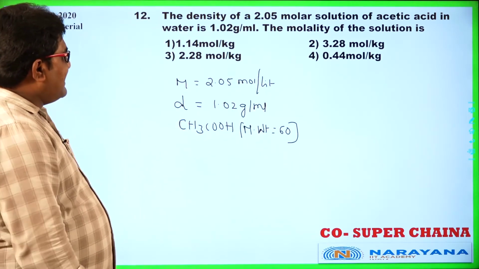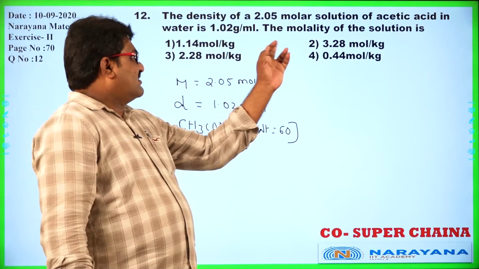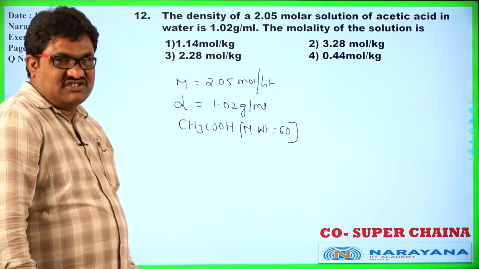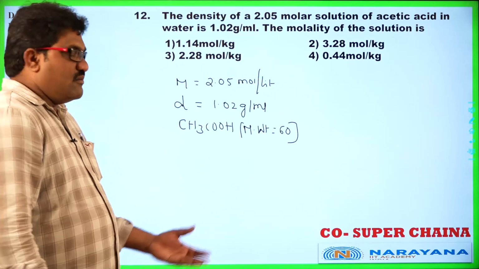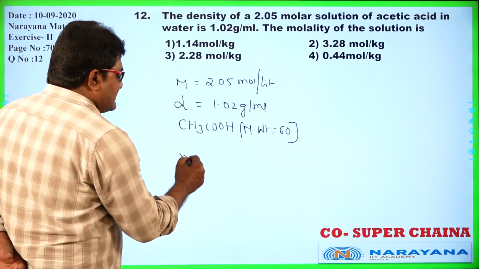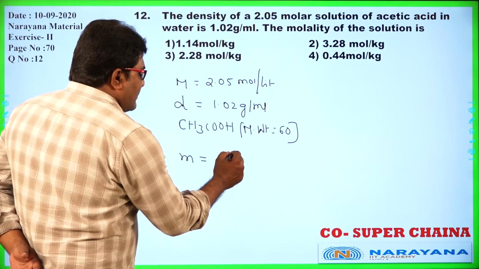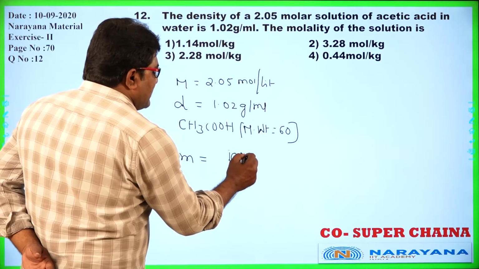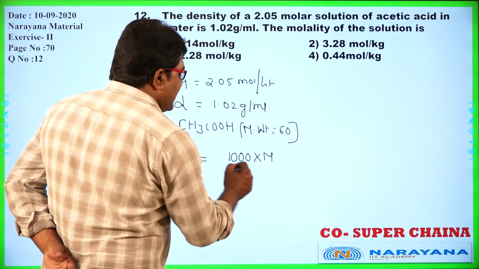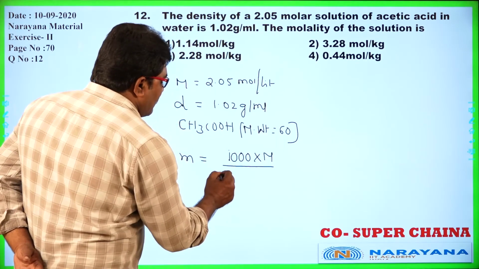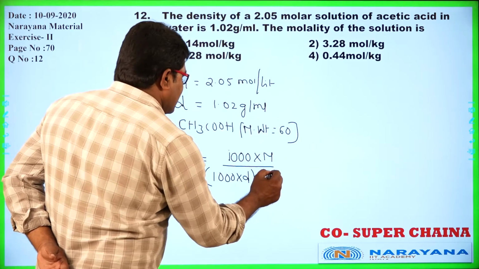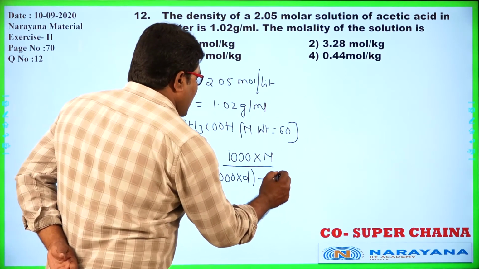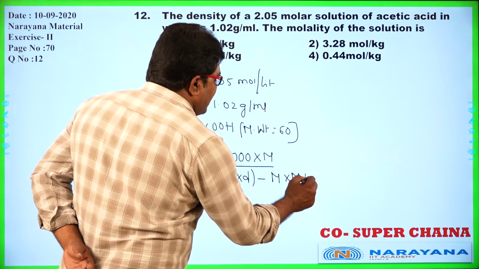So molarity and density are given and we are asked about the molality of the solution. Just now in the previous case we observed the relation between molality and molarity: small m, molality, equals 1000 into capital M, molarity, divided by 1000 into density minus molarity into molecular weight of the solute.